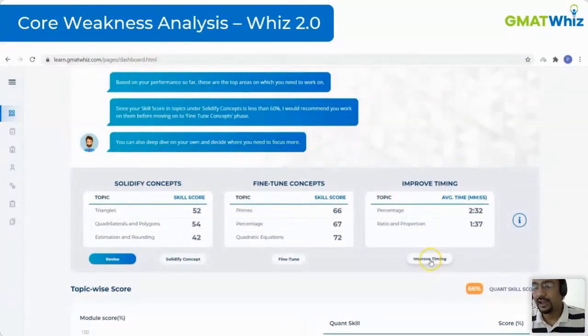Okay, this upgrade is readily available. It's actually live on your portal. You just have to log in and it's there. So it's available for all of you.